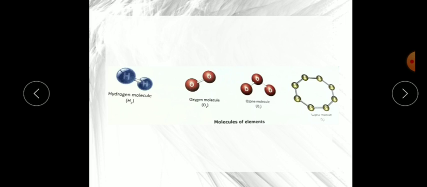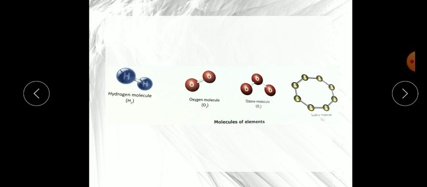A molecule forms when two or more atoms of the same or different elements combine together. For example, a few elements are unstable as a single unit because they have an unstable electronic configuration. So they quickly form a bond with the same atom. Like here you can see, hydrogen alone is unstable, so it quickly exists in the form of H2. It makes a bond with another H atom, and it exists as H2.